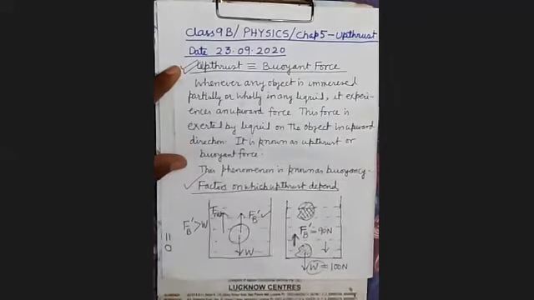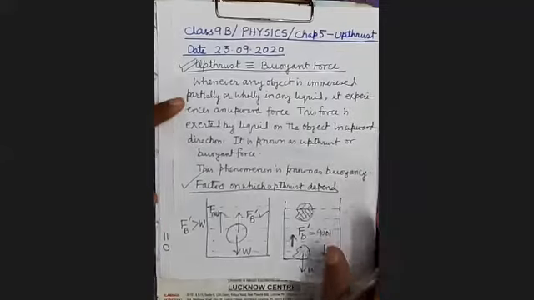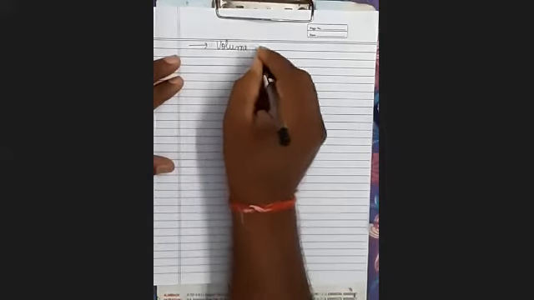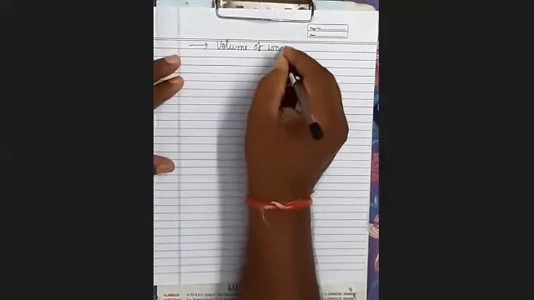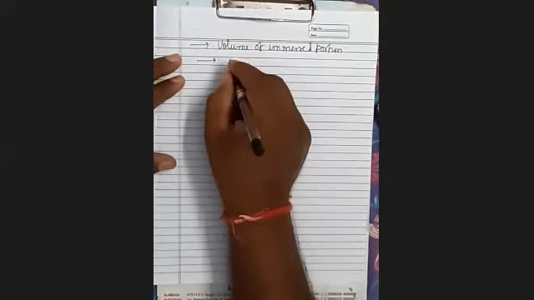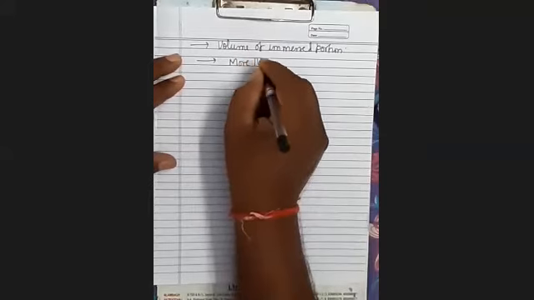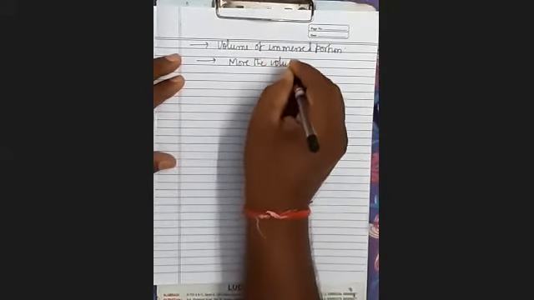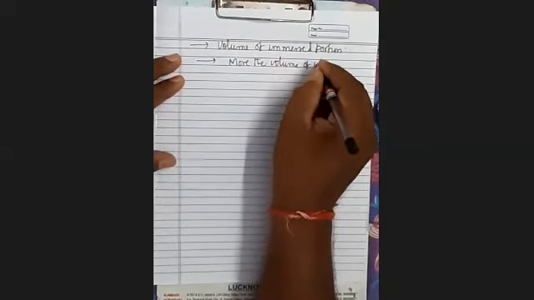So what are the factors on which the upthrust depends? See here, there are three factors. One is the volume of the immersed portion. More the volume of the immersed portion, more will be the upthrust.